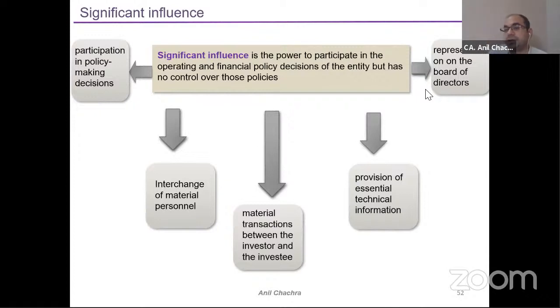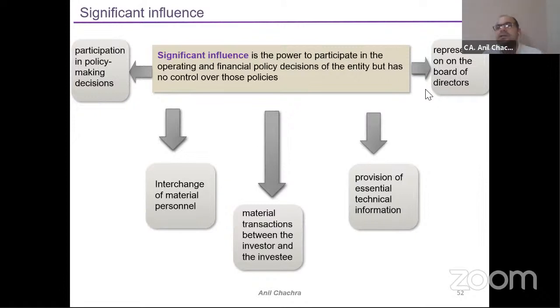I can prove that you are dependent on me. This is one thing. You can analyze your situation to see whether a significant influence relationship would be there or not. Material transactions between investor and investee: suppose you can't make a sale to another company, you are heavily dependent on me.